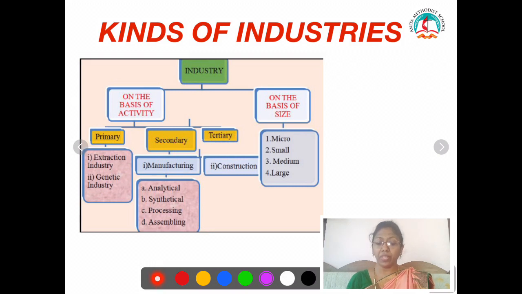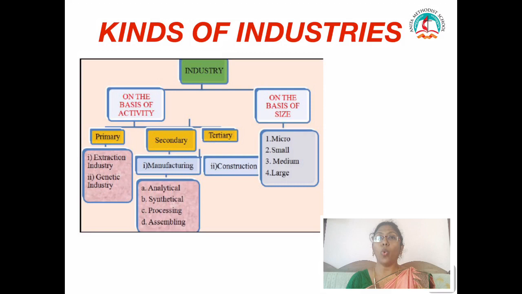Primary industries are further classified into extractive and genetic. Secondary industries are further classified into manufacturing and construction. Under manufacturing, we have analytical, synthetic, processing and assembling. Then we see the tertiary industries. On the basis of size, we have micro, small, medium and large.